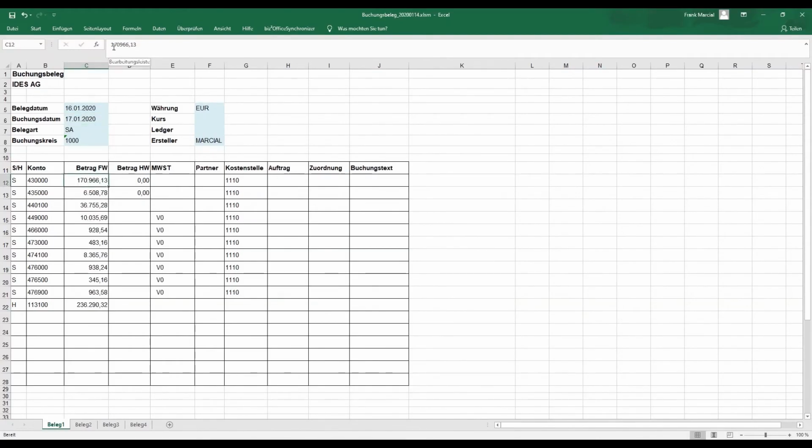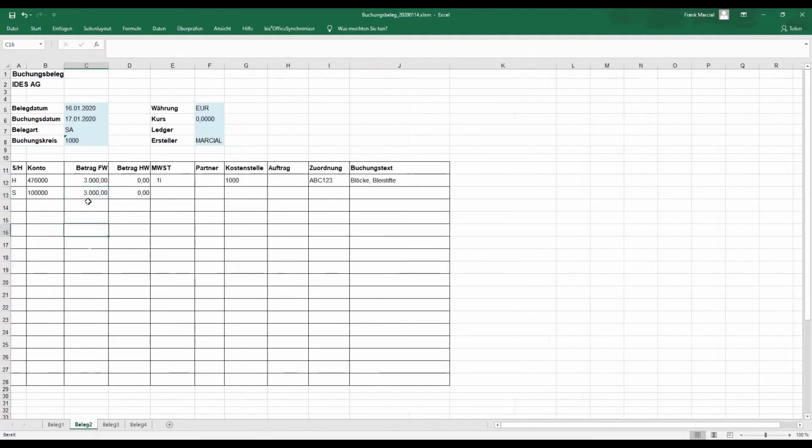I'll just add something here again so you can see it live. For example, the document date would now be the 16th. This is to be posted on the 17th, just as an example. Here we have 3,000. And here there's also a special feature: we can take into account topics like different general ledgers, such as ledger groups. We'll take a look at that in a moment. So that's how it should look in the end. As I said, completely normal behavior. Here posting date 16, here posting date 16, posting date 17.